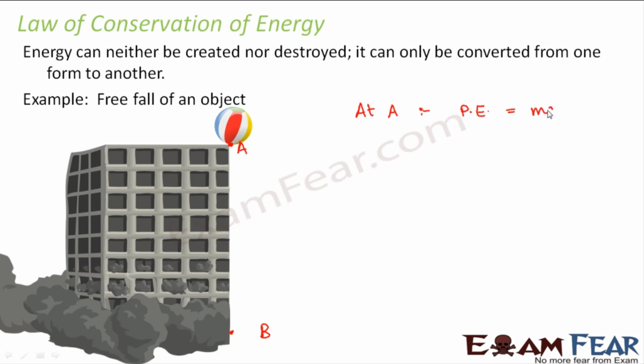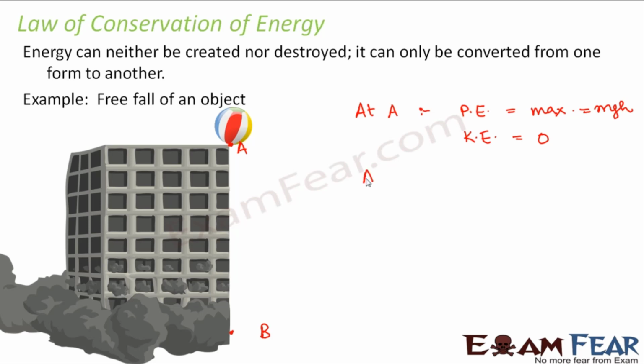The potential energy was maximum because potential energy is by virtue of height and is given by mgh. At this point the height is maximum, so the potential energy was maximum. And what was the kinetic energy at this point? Kinetic energy was 0 because the ball is at rest. So potential energy was mgh and kinetic energy was 0.